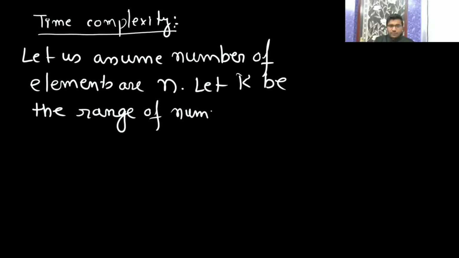So k is the range of the number, and the total number of elements is n. This is the number of elements, and this is the size of the array, because the size of the array is going to be the range of the number. And every time you are going to scan the whole input, once, you are scanning the whole input.